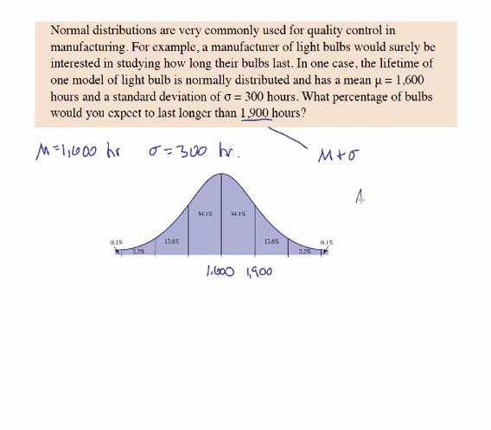Well, let's just add up the areas that the empirical rule gives us. We have 13.6%. Next portion is 2.2%. The last is a tiny little 0.1%, and when we add those together, we get a total of 15.9%. So it would be reasonable to say that about 15.9, or maybe about 16%, of the bulbs would be expected to last longer than 1900 hours.